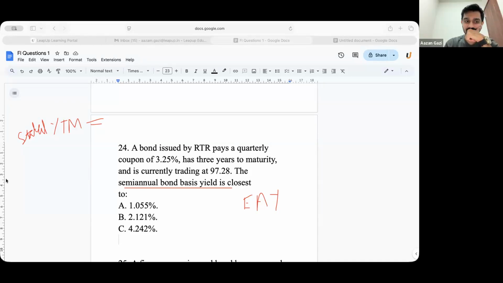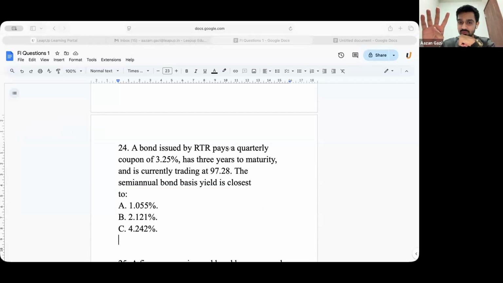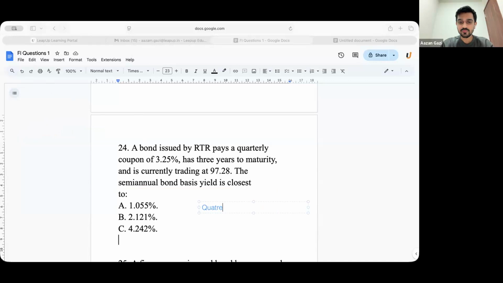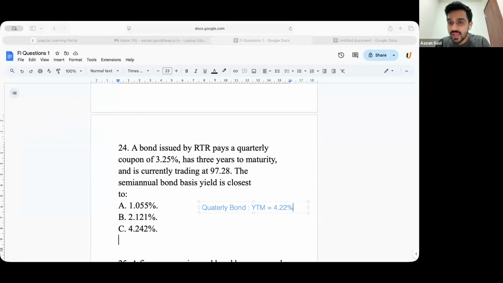Sorry, again a trick. No, 4. You multiply by 4 only first. What is the I by Y? 2.22, quarterly bond. What is the YTM you are getting? 4.22. Yes. Now you calculate effectively how much you are earning in this bond. First calculate your effective annual yield. What is your effective annual yield?